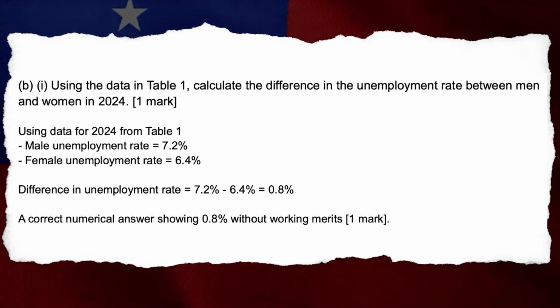2 marks. B1. Using the data in Table 1, calculate the difference in the unemployment rate between men and women in 2024. 1 mark. Using data for 2024 from Table 1, male unemployment rate equals 7.2%. Female unemployment rate equals 6.4%. Difference in unemployment rate equals 7.2% minus 6.4% equals 0.8%. A correct numerical answer showing 0.8% without working merits 1 mark.